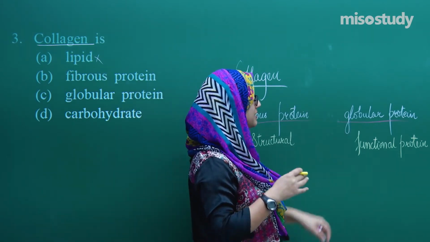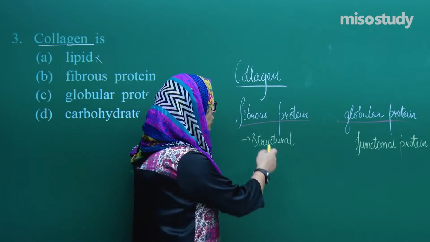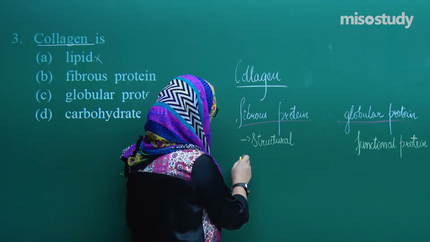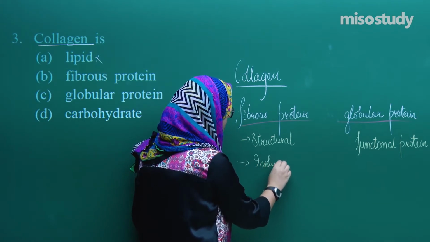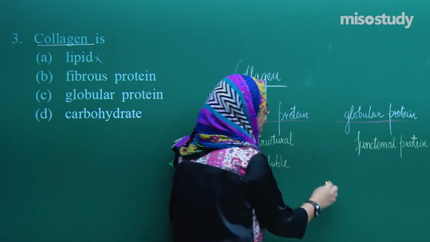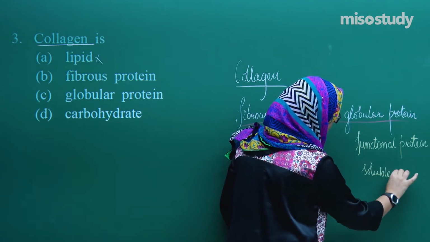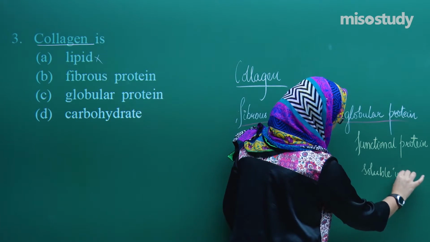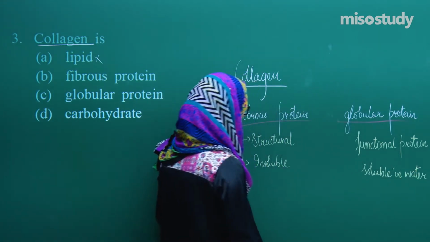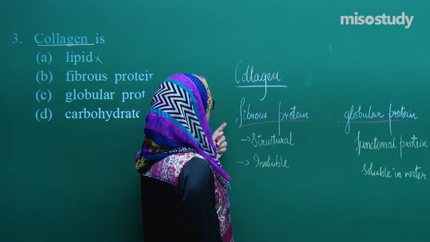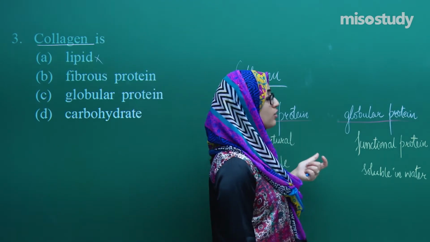And what about the globular? It's a functional protein. It helps in the functions. If we talk about the fibrous protein, it is insoluble in water. And the globular is soluble in water. Alright, so these are the two things about the fibrous protein and two things about the globular protein.